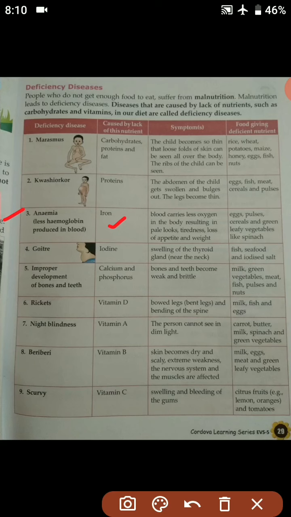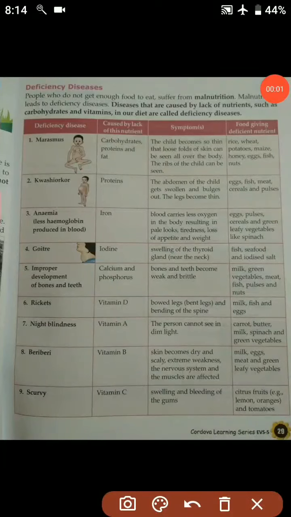and weight loss. So students, whenever a person suffers from anemia, he or she will look very pale, tired, and lose appetite as well as weight. He or she will also lack the mood of eating, and the person will lose weight. So he or she should take certain food items like eggs, pulses, cereals, green leafy vegetables like spinach. So students, a person suffering from anemia should take all these kinds of food items.